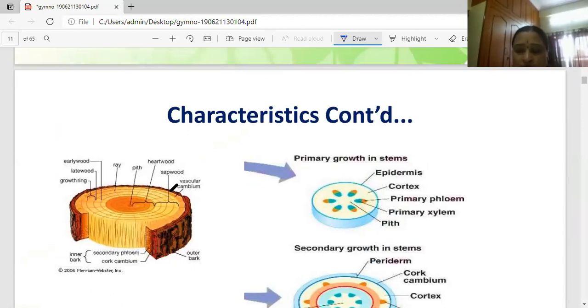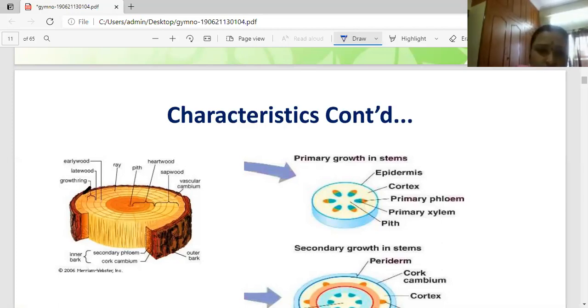All vascular bundles are open, endarch, and in a ring form. Okay. What is secondary growth? In the vascular system, see here girls, between the xylem and phloem, a cambial ring is present. That cambial ring undergoes secondary growth.